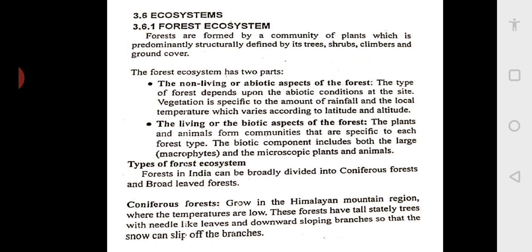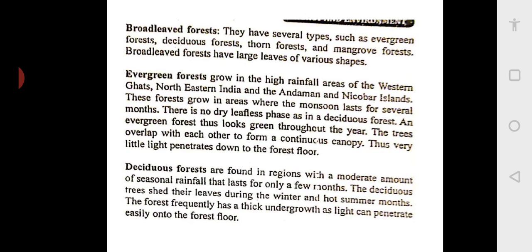So this is the coniferous forest, and then we will discuss the broad-leaved forest. In the broad-leaved forest you have many varieties, like evergreen forest, deciduous forest, thorn forest, mangrove forest. We will discuss these four forests in the broad-leaved forest. Here the leaves are broad. I think we will start with evergreen forest.